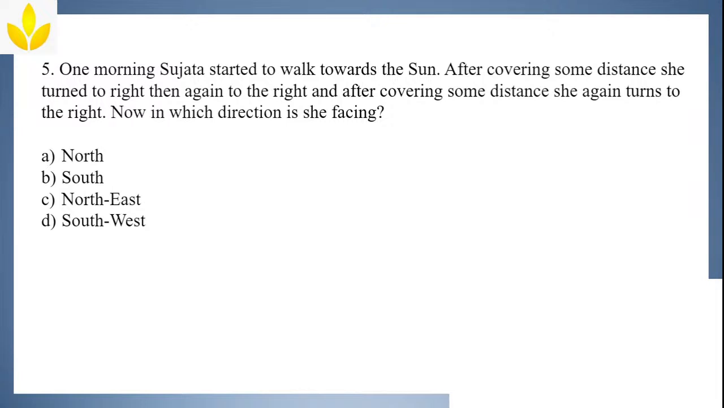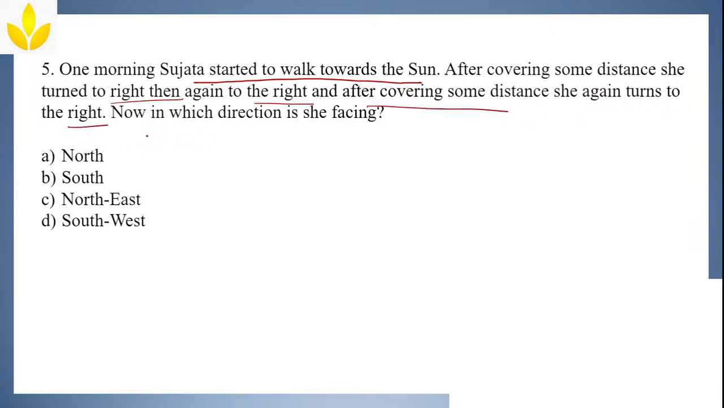Option A. Okay, good. Jinkar is saying north. Okay, let us check. One morning, Sujata started to walk towards the sun. Towards the sun means which direction? East, right? After covering some distance, she turned to the right and then again to the right, and after covering some distance, she again turns to the right.